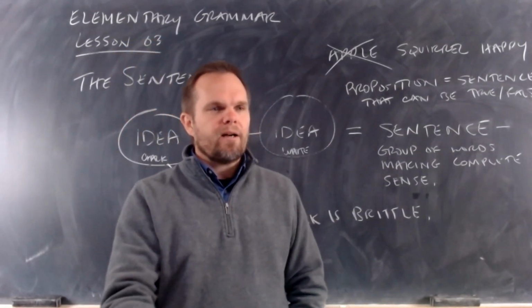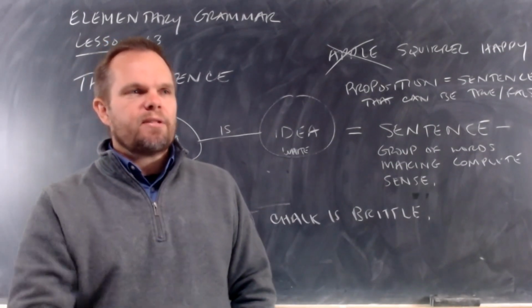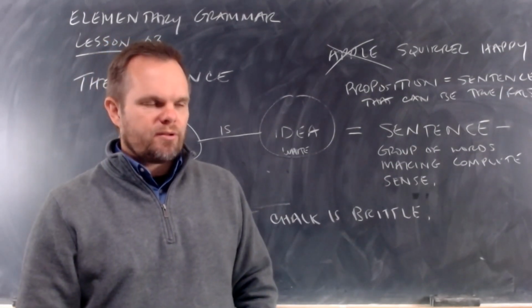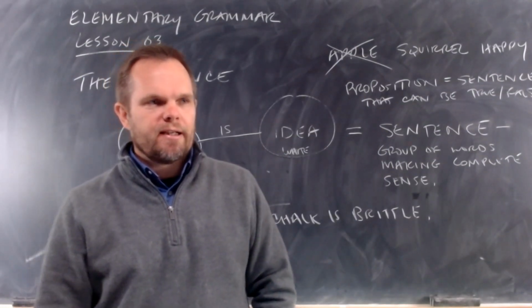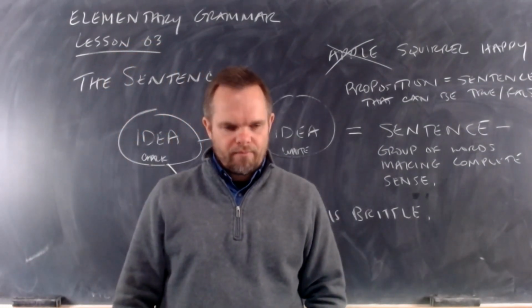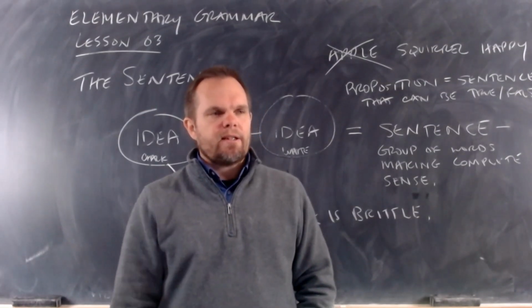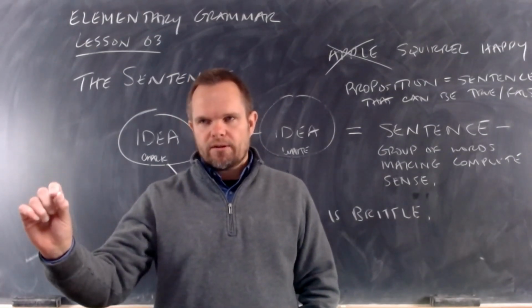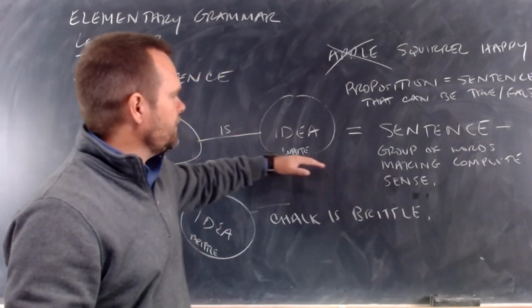A prayer or a wish can't be true or false. There's only one kind of sentence. Make sure you take notes. This is one of the reasons why you can't answer the questions I ask, because you don't pay attention. There's only one kind of sentence that can be true or false, and that's a proposition, where we assert something. We say something about a subject.